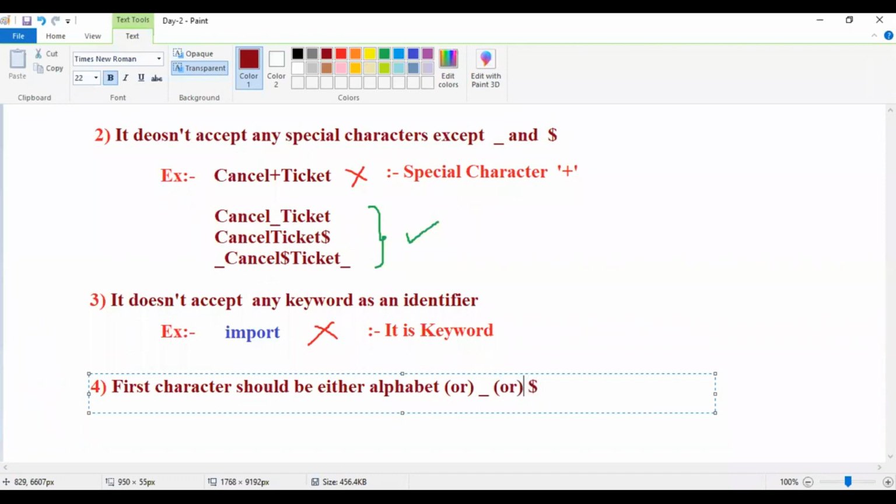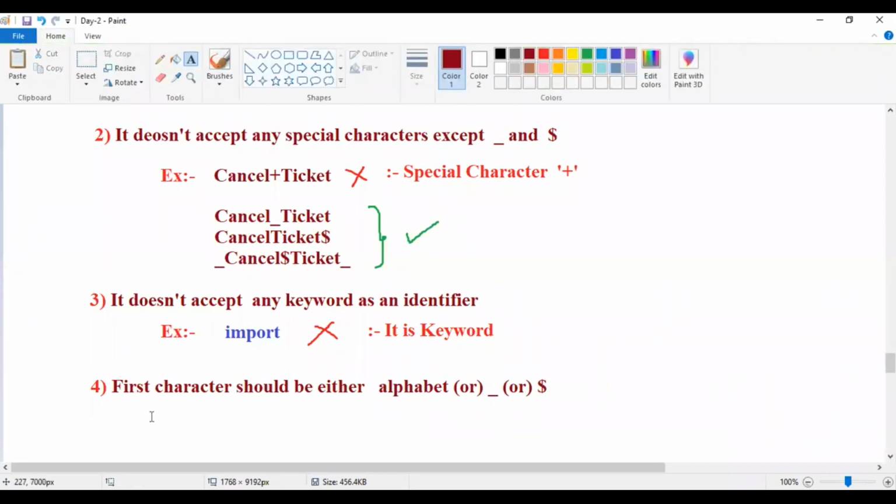Remember, the first character should be one of these. It may be an alphabet, an underscore, or a dollar. Except these, if the first character is a number, it is not accepted. Any other symbols are not accepted.